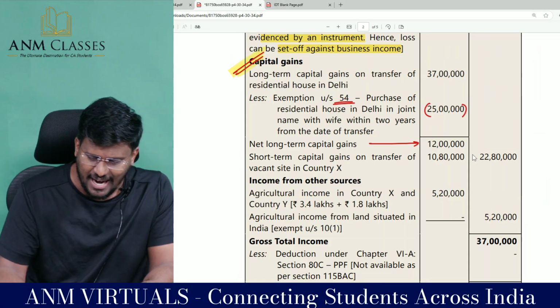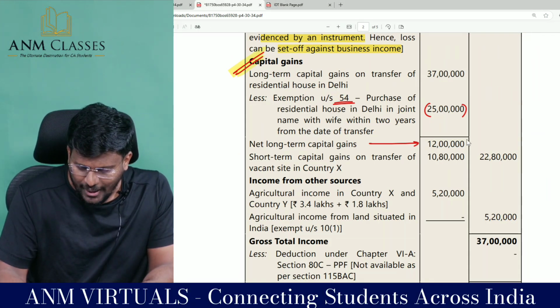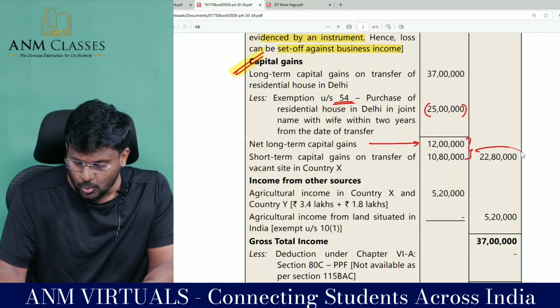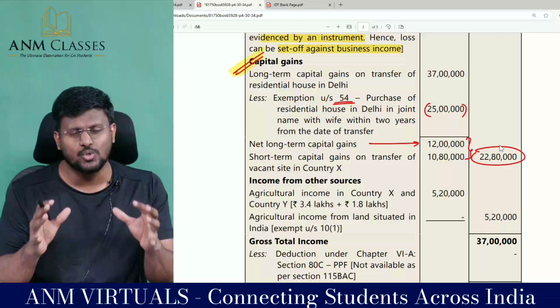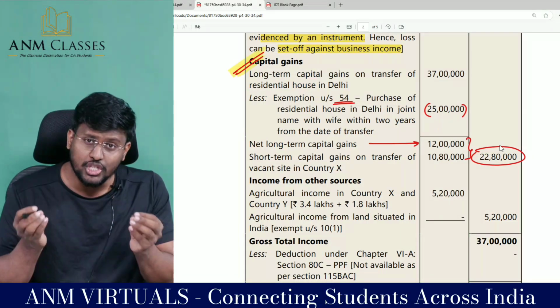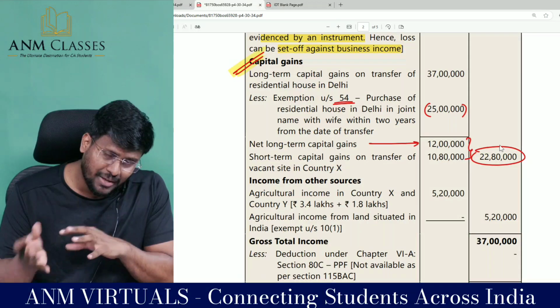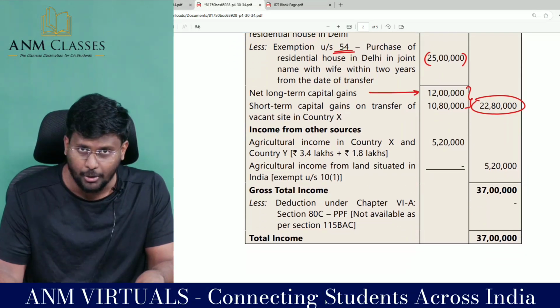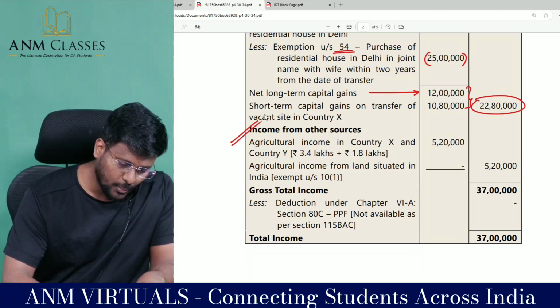So we have to just add back 10,80,000. So to 12 lakh, if you add 10,80,000, 22,80,000 rupees is the taxable capital gain, which comprises of both short term and long term. Fantastic, sir. Got the point. I hope you are understanding very well.